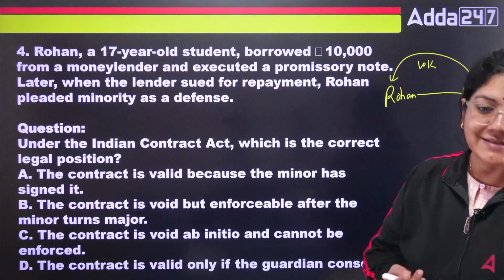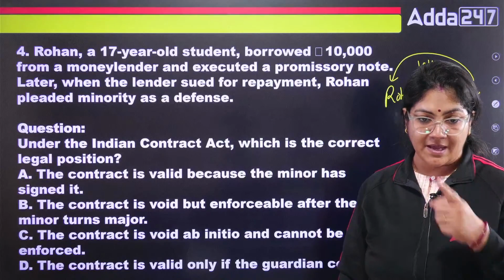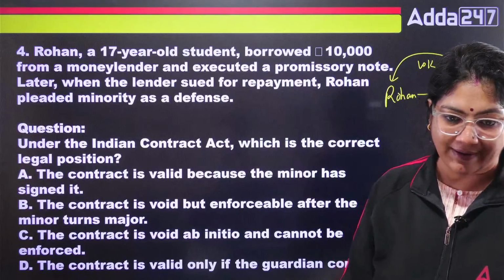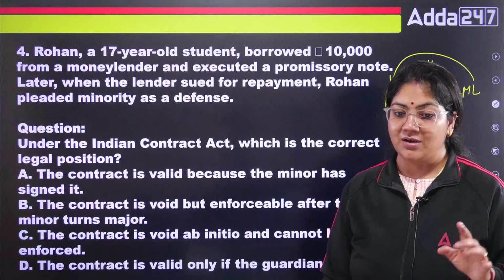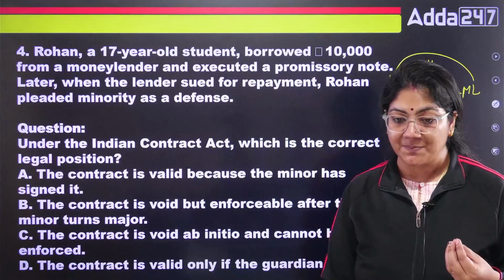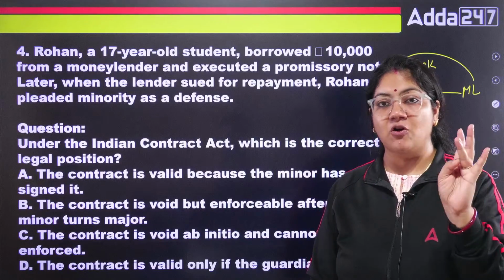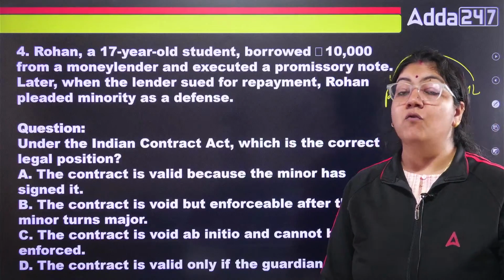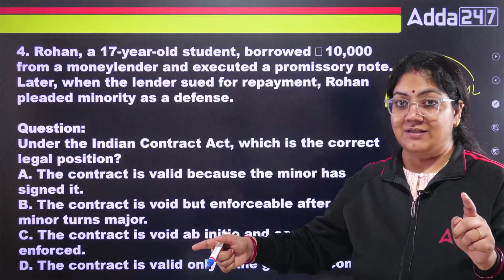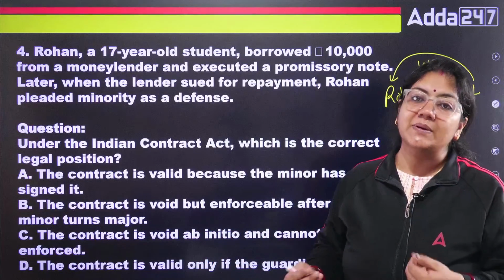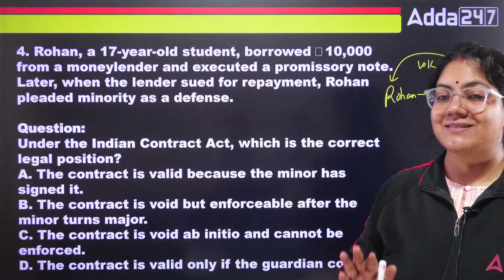Exactly, Sunil sir. Void means null, no existence. Deepak sir is asking for light on the contract of indemnity. Sir, don't worry. About when it will be enforced by law: a void agreement cannot be enforceable. A void contract cannot be enforceable. A voidable contract can be enforced by one party. And a valid contract is enforceable by law. That's it.